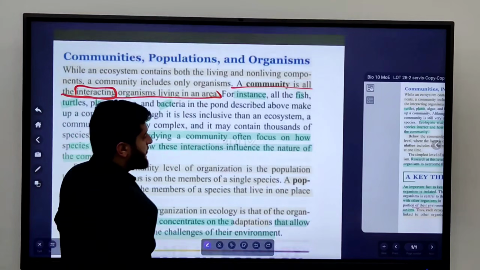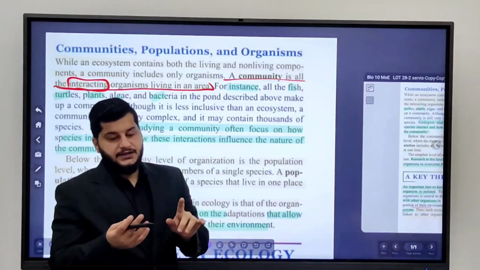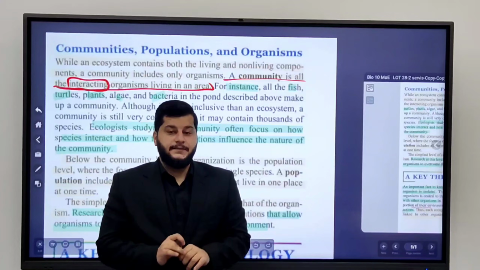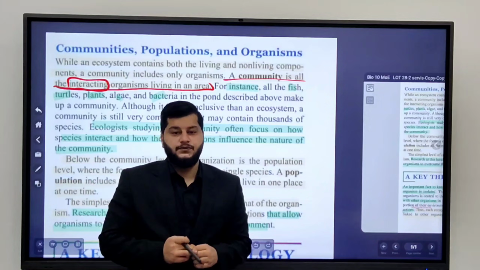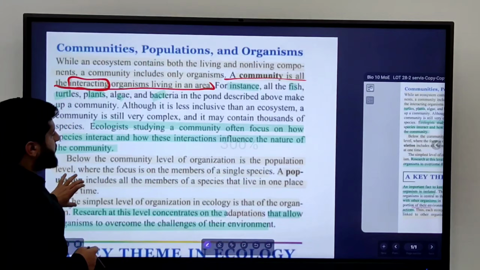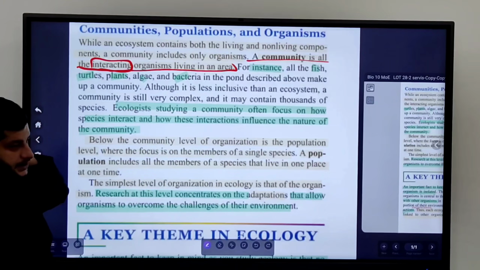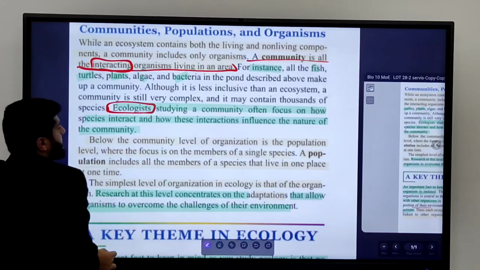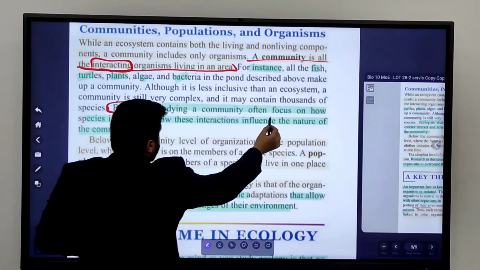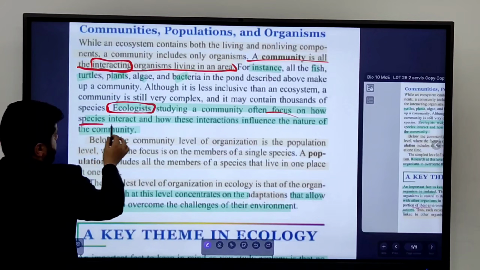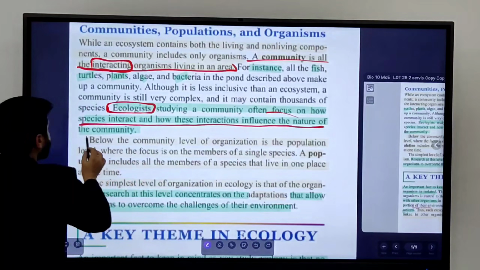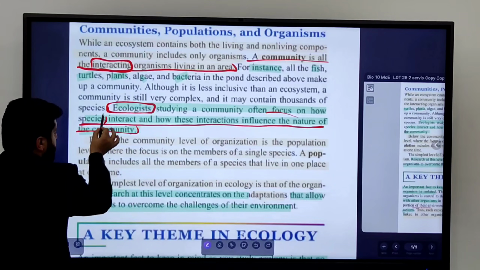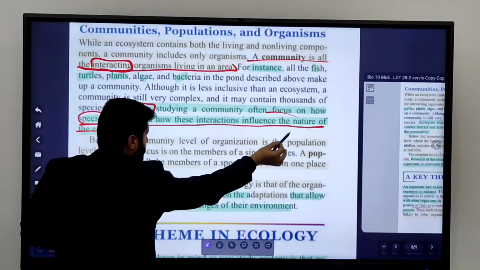For instance, in the example of the pond, let's say only the living things. What were there? Like the fishes, the turtles, the plants, all of them were living things. They made up a community inside that pond. So, in a community, what do the ecologists focus on? They focus on studying how species interact and how these interactions influence the nature of the community.